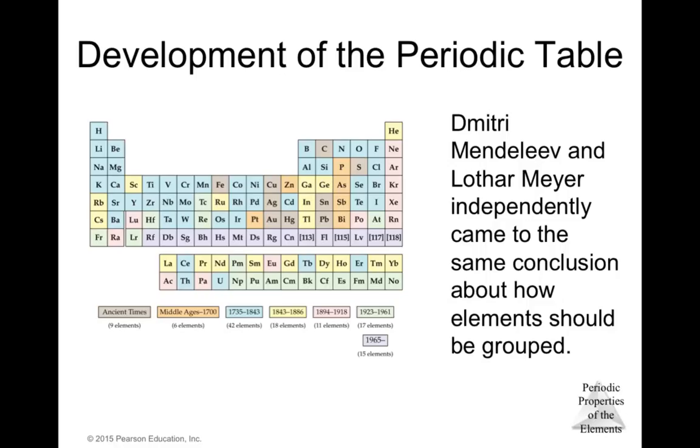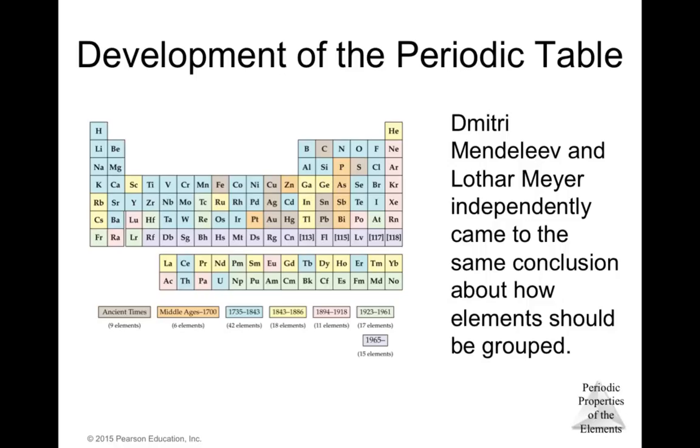In 1869, Dmitri Mendeleev in Russia and Lothar Meyer in Germany published nearly identical classification schemes. Both noted that similar chemical and physical properties recur periodically when the elements are arranged in order of increasing atomic weight. Scientists at this time had no knowledge of the atomic number. Atomic weight, however, generally increases with increasing atomic number, so both Mendeleev and Meyer fortuitously arranged the elements in nearly the proper sequence.